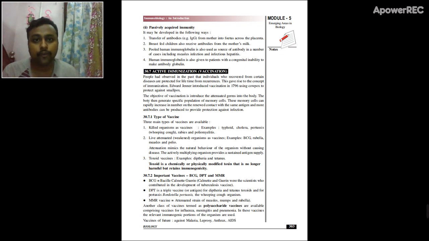These are majorly protein vaccines. Apart from protein vaccines, there are polysaccharide as well as